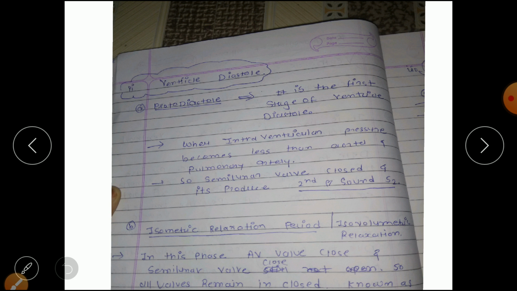Now the second phase, that is ventricular diastole. In ventricular diastole we have protodiastole, isometric relaxation period, rapid filling phase and slow filling phase. There are four subtypes inside it.